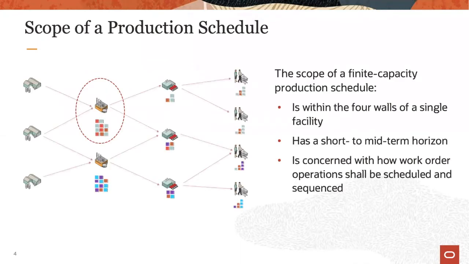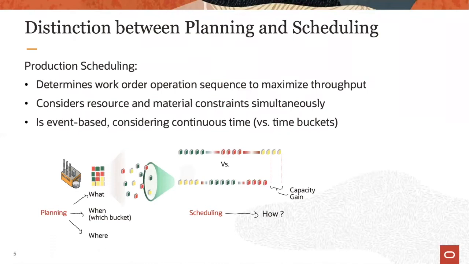Unlike strategic or tactical planning applications, which typically consider the whole supply chain of an enterprise over a longer horizon, production scheduling focuses on a single facility within a shorter horizon. One of the main differences between tactical planning and short-term finite capacity scheduling is the following. Where planning determines which items shall be produced when and where and in which quantities, scheduling is concerned with how the production shall occur in detail, on which machines, and in which specific sequence.